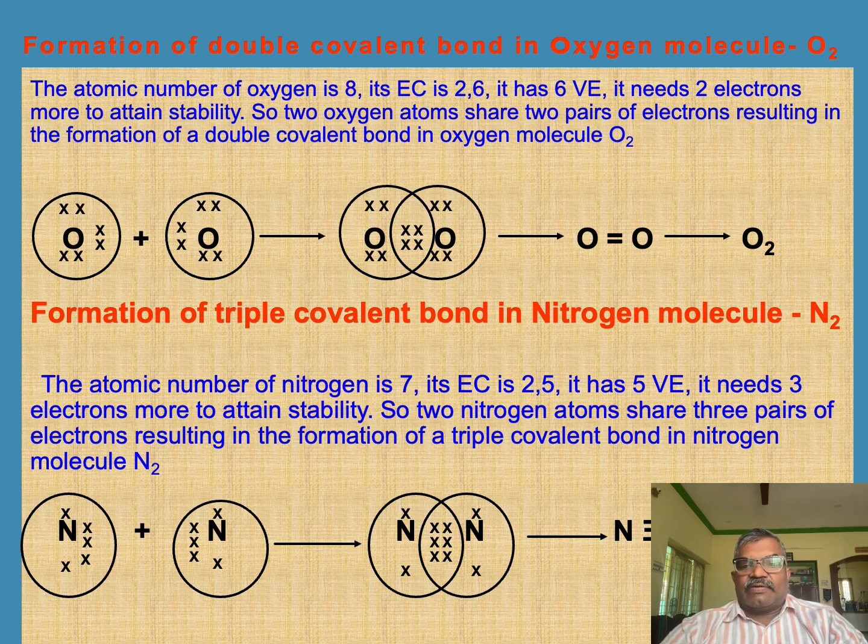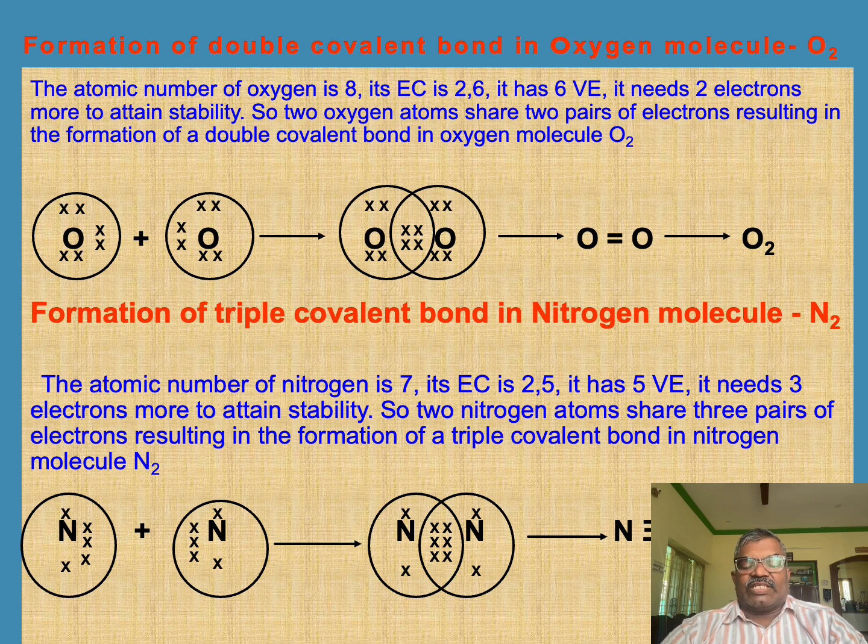Dear students, we can understand the triple covalent bond by the formation of the nitrogen molecule. Obviously, we know that the formula of nitrogen is N2. The bond between the nitrogen atoms in the nitrogen molecule is a triple covalent bond. The atomic number of nitrogen is 7.